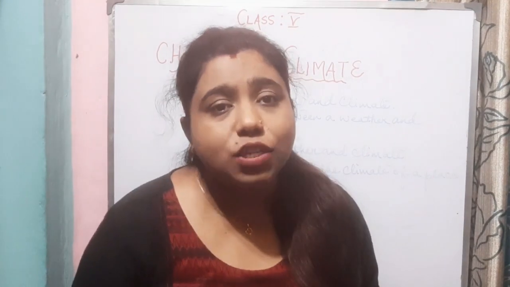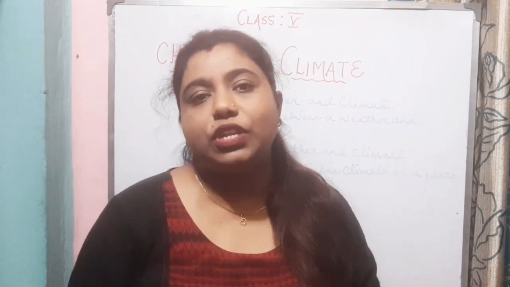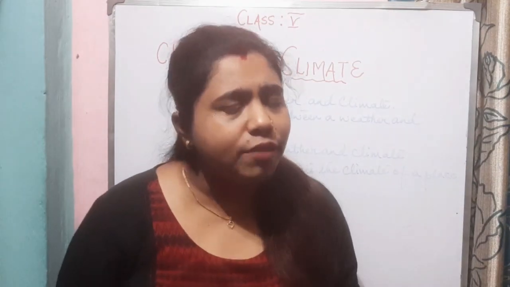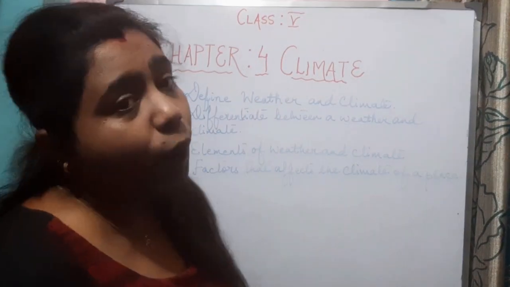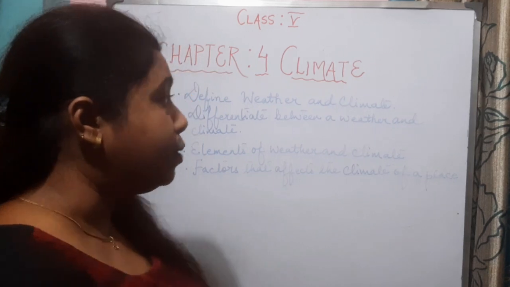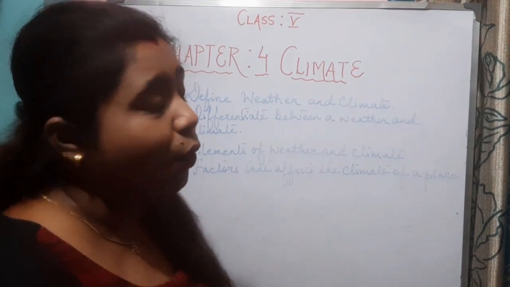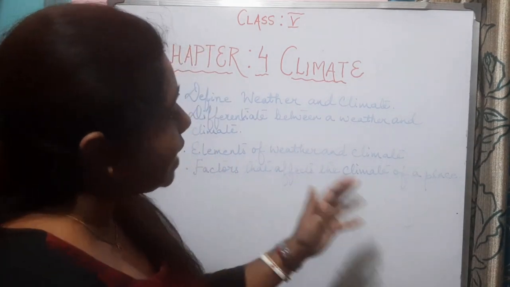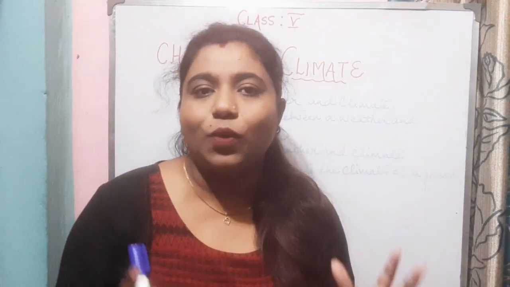Today, we are going to start with a new chapter of Class 5 Geography, and the name of the chapter is Chapter 4 Climate. So, what we are going to learn today from this chapter? We are going to learn the definition of weather and climate. We will be able to differentiate between weather and climate. We will also know about the elements of weather and climate and the factors that affect the climate of a place. So without wasting much of our time, let's get started and let us know about weather and climate.